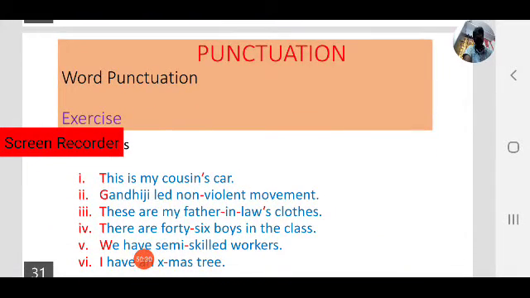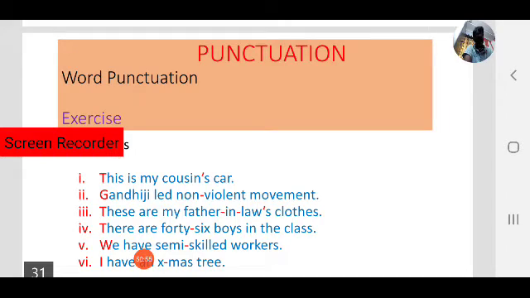Observe the first one. This is my cousin's car. Here appropriate word punctuation is used. Observe this T is a capital letter because it is the first letter of the sentence, and in that case we must use a capital letter.